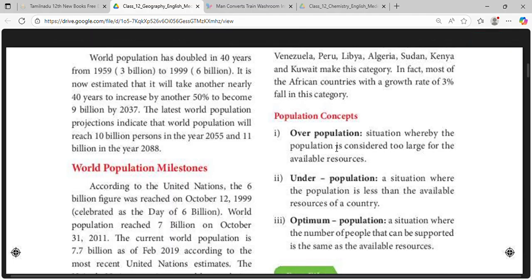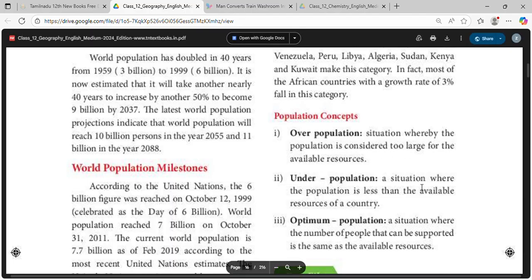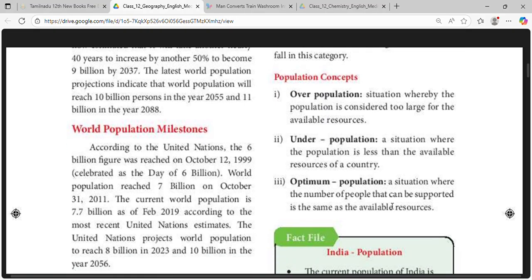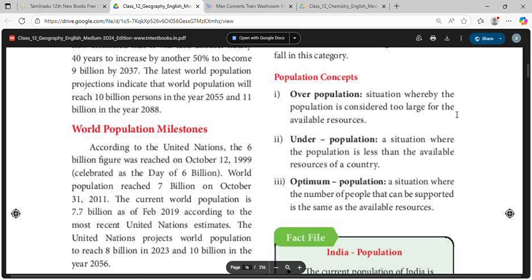Population concepts are overpopulation, where the population is considered too large, and underpopulation, where the population is less than the available resources of a country. Optimum population is a situation where the number of people that can be supported is the same as that of available resources.